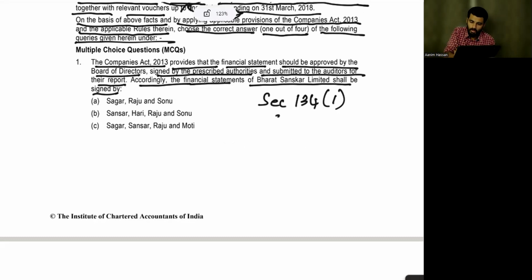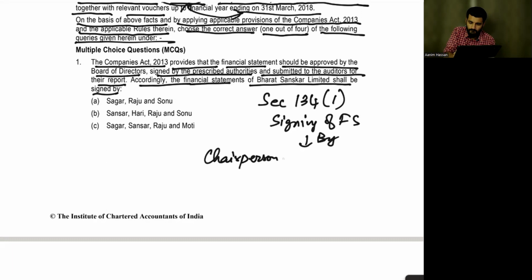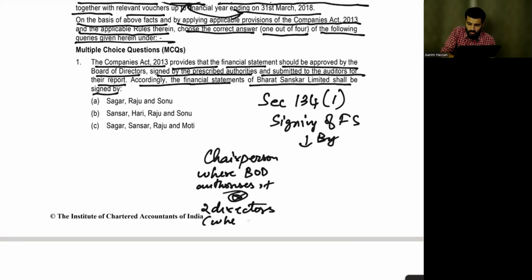So what is the provision? Who signs the financial statement? By whom? By the chairperson, okay. Where the board of directors authorizes it, or 2 directors, in that, one shall be an MD.